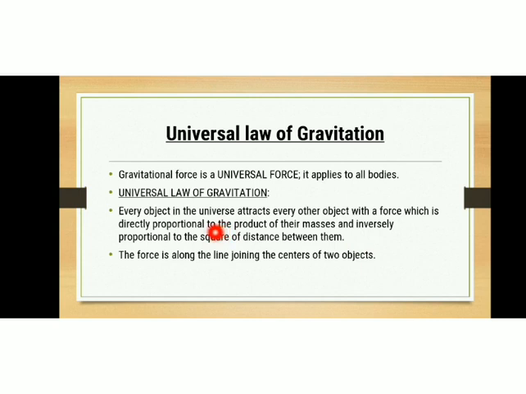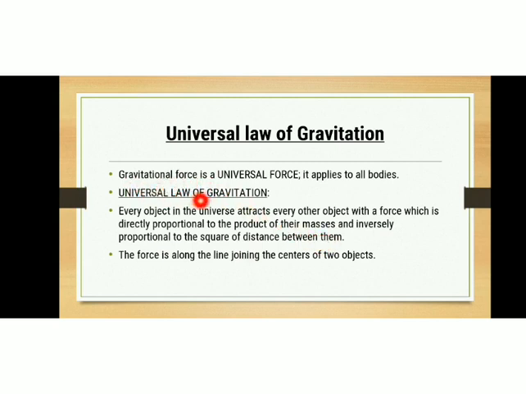Okay, so every object attracts every other object with a force, and this force is our gravitational force. What is the nature of that force? That force is directly proportional to the product of their masses and inversely proportional to the square of the distance between them.